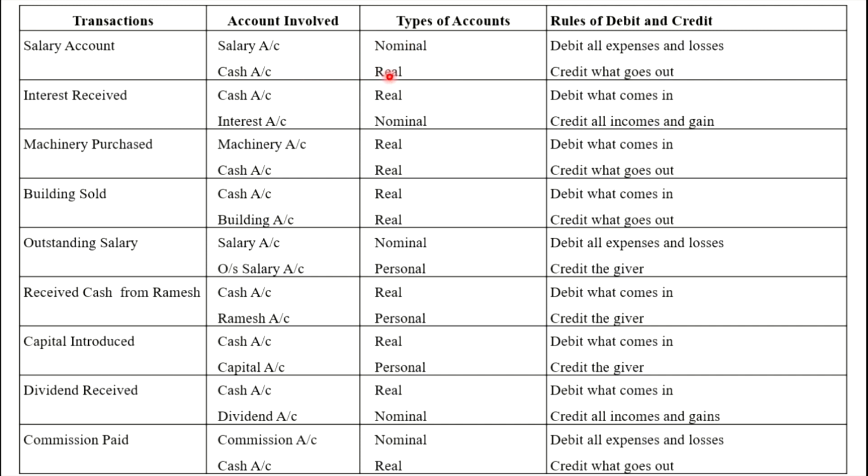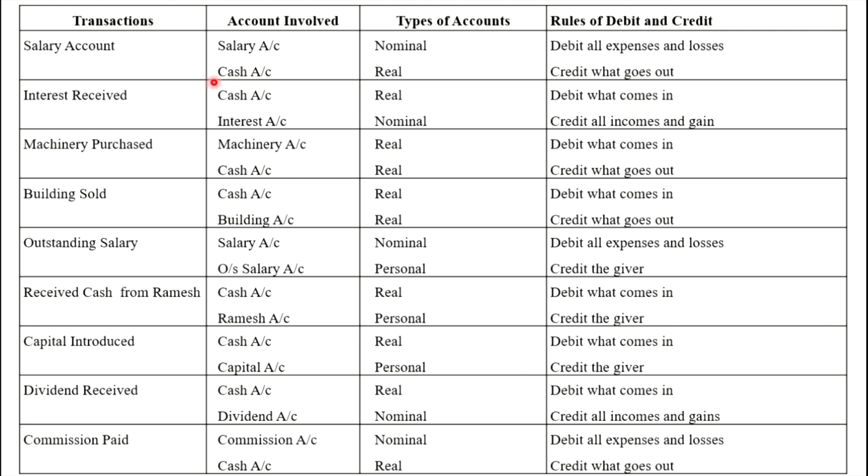That's why we have to identify which type of account it is. Salary is a nominal account. Cash is a real account. Now we are going to apply the rule. See, nominal account and real account. What is the rule of nominal account? Debit all expenses and losses. As salary is an expense, that's why we record salary account on the debit side. Debit all expenses and losses.